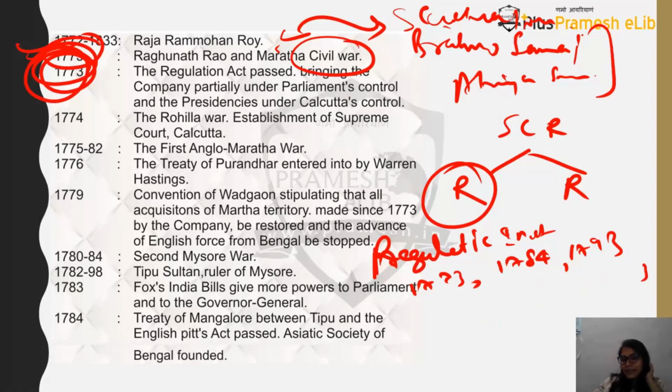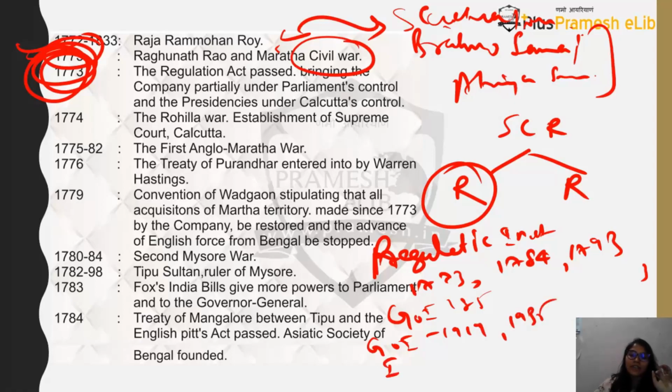After the Charter Acts, you will find the Government of India Act of 1858. After that you will have the Indian Councils Act of 1861, 1892, and 1909. And after that you will have the Government of India Act again from 1919 to 1935, and finally you have the Indian Independence Act of 1947.